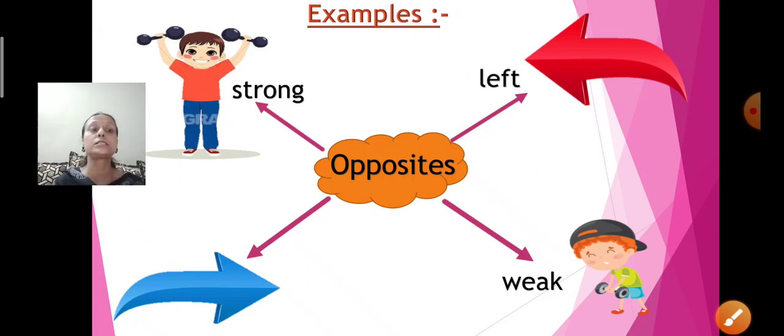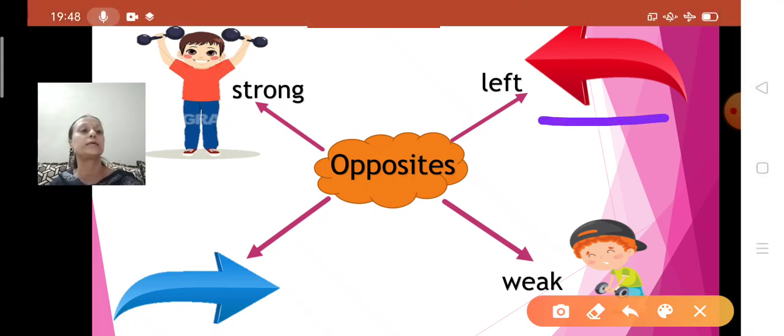Now look at this. Yes, L-E-F-T, left. This red color. Children, come on. Move your hand towards the left side. Left, left, left. So this is left. Now move your hand towards the right side. Right, right, right. See, these are for direction.